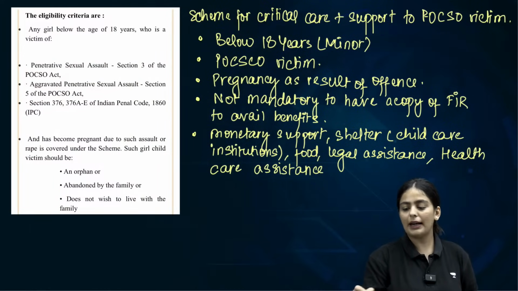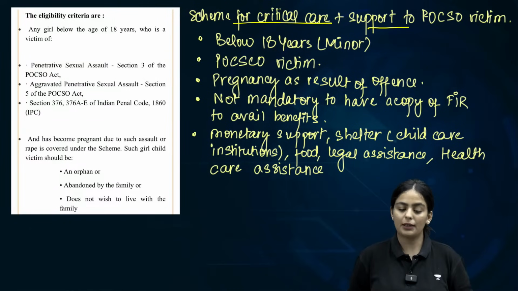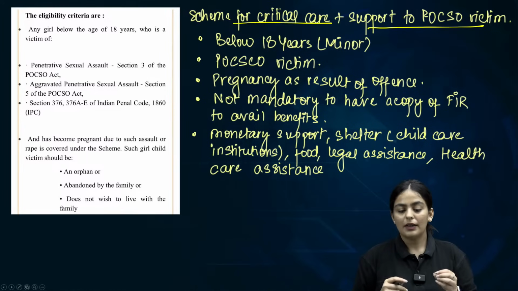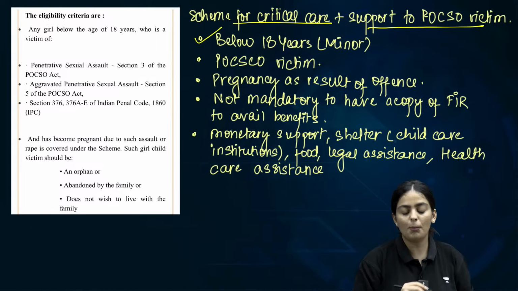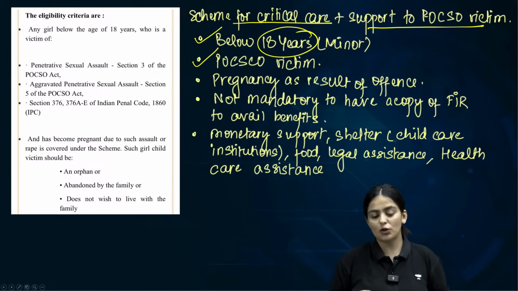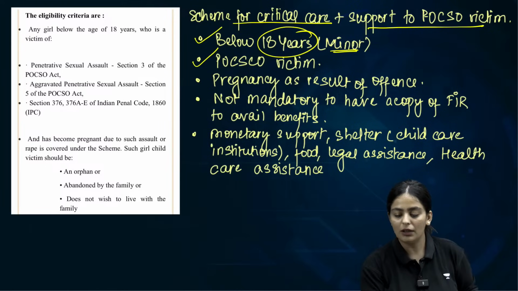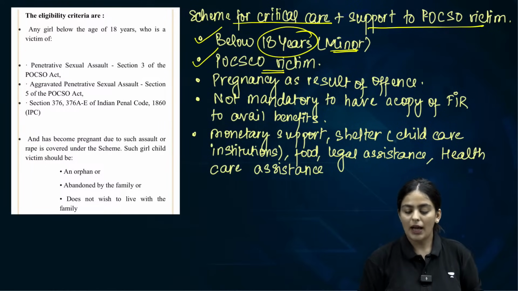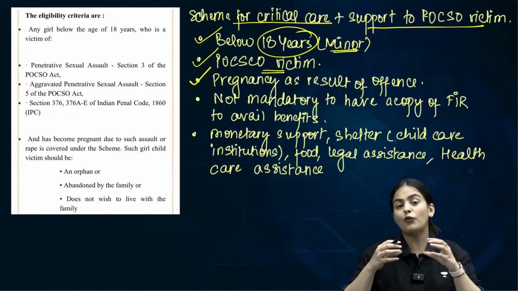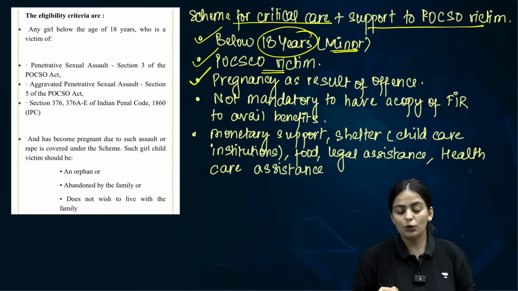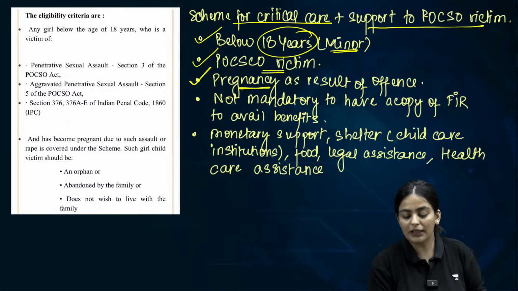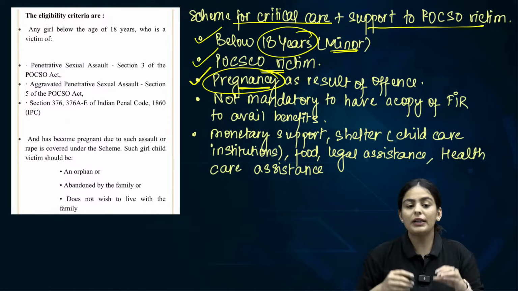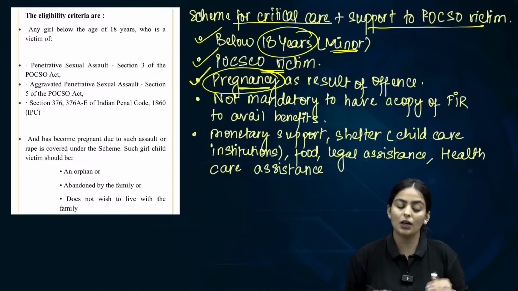Scheme for critical care and support to POCSO victims. Now, for this we had done that which POCSO victim will be eligible. Which POCSO victim? It's not enough that you are a POCSO victim. First, of course, you are below 18 years. Then only the POCSO Act will apply. So you are a minor. You are a POCSO victim. And as a result of any offense under the POCSO Act, the victim has become pregnant. Only then they can avail the particular scheme.